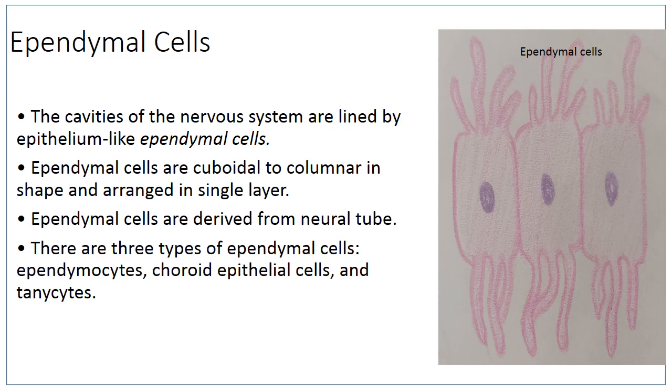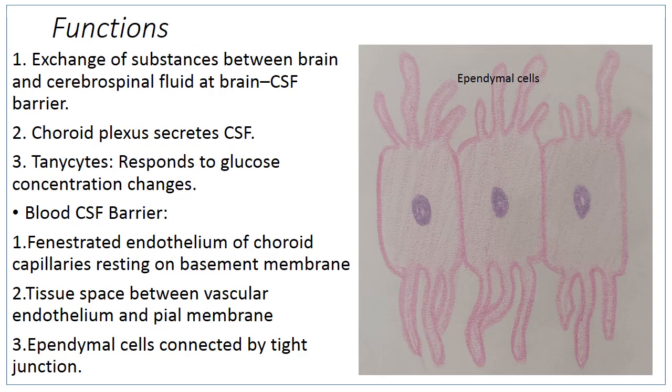So again, it is important for MCQ. The tanycytes are specialized ependymal cells. They are sensitive to the changes in glucose concentration and they monitor the level of metabolites. So that is the function of tanycytes. They are mainly present in the floor of the third ventricle. Functions of ependymal cell are: they help in exchange of substances between brain and CSF at the brain CSF barrier. Then the choroid plexus secretes cerebrospinal fluid and the tanycytes monitor or respond to the glucose concentration changes.